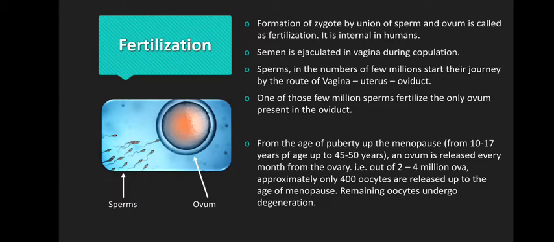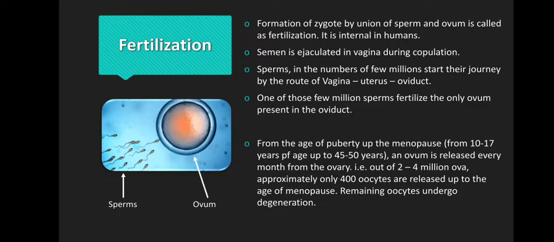What happens? Formation of zygote takes place. Fertilization means union of sperm and ovum. Now where will they be fertilized? They will be fertilized in the female's body, right? So when the fertilization takes place, how does it take place? Once the sperms are released in the body of the female, from the vagina to the uterus, then to the oviduct, the sperms will make their journey. In the oviduct, they will fertilize an oocyte, which forms a zygote. Correct.